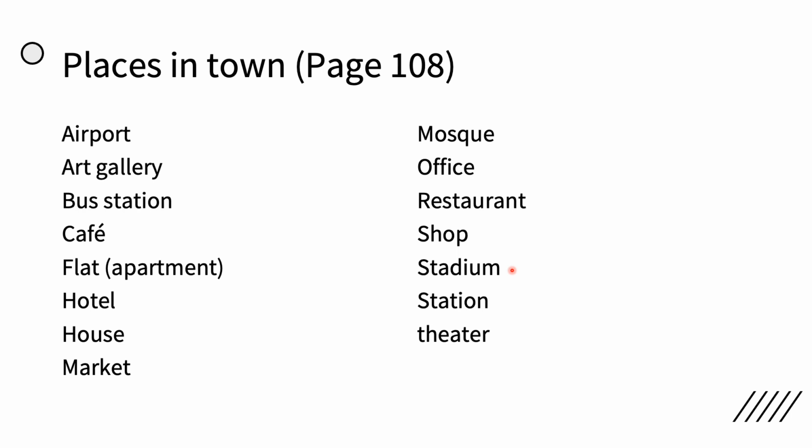Stadium, this is the place where you can go and attend and watch a football match, okay, between two different football teams. Next, we have a station, whether it was a bus station, metro station, or a train station. You can just call it a station. And the last one is the theater, okay?